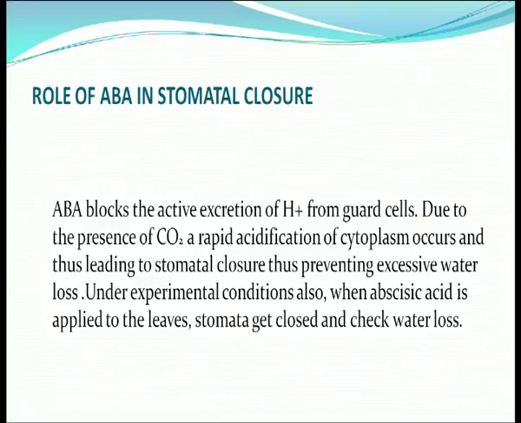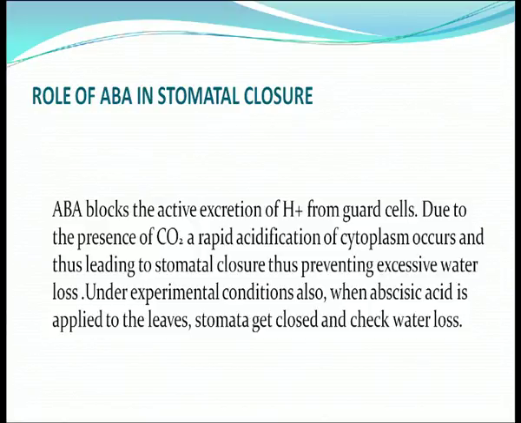Now, there are some hormones we have gone through. Abscisic acid is one of them. Abscisic acid is also called a growth inhibitor, and here also it acts as an inhibitor. How? You see, ABA blocks the active excretion of hydrogen ion from guard cells.